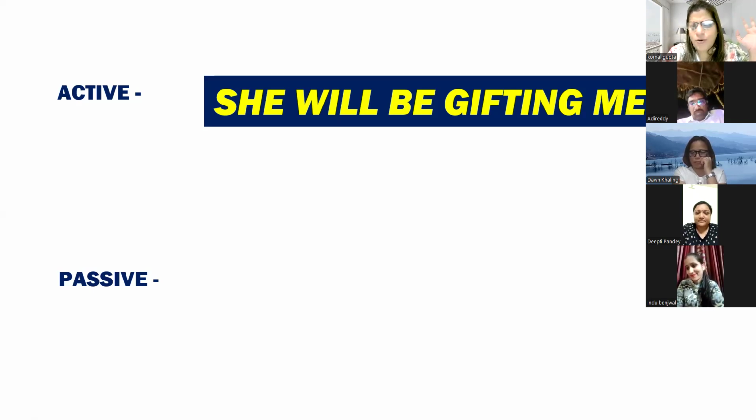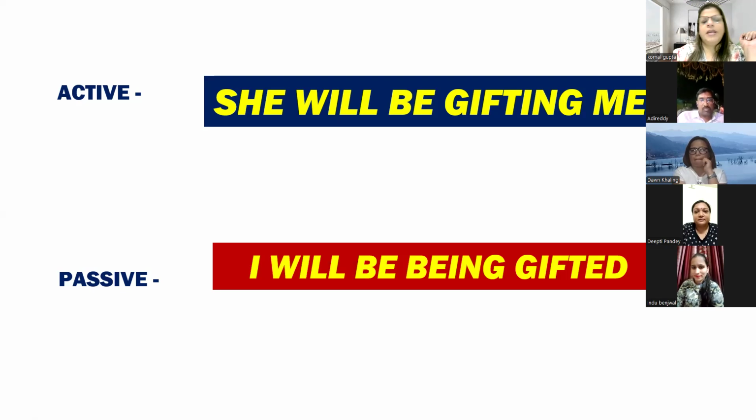I hope you have a little bit of an idea of the passive voice. Yes, ma'am. So, she will be gifting me. Yes, Dipti. I will be being gifted by her.